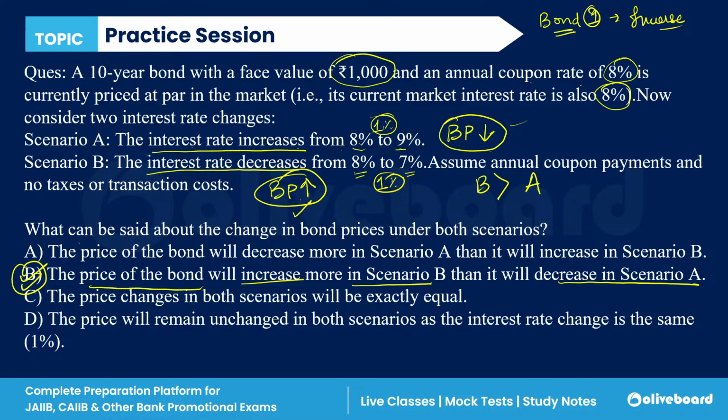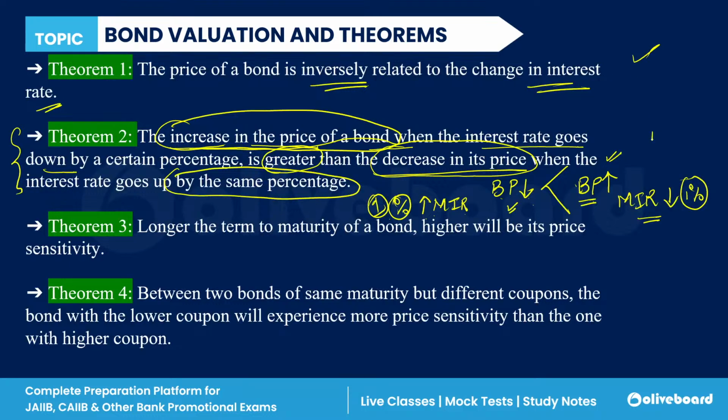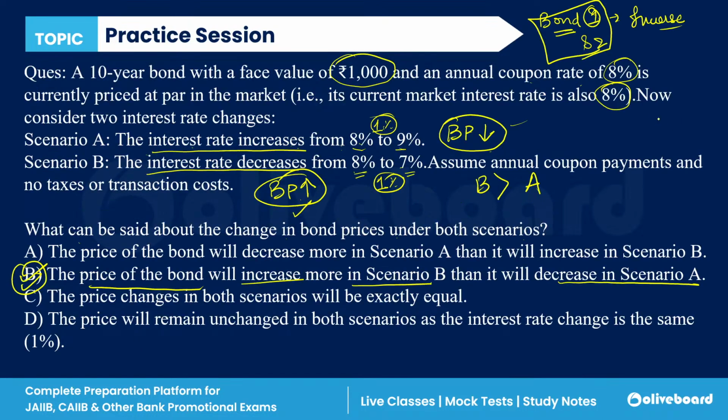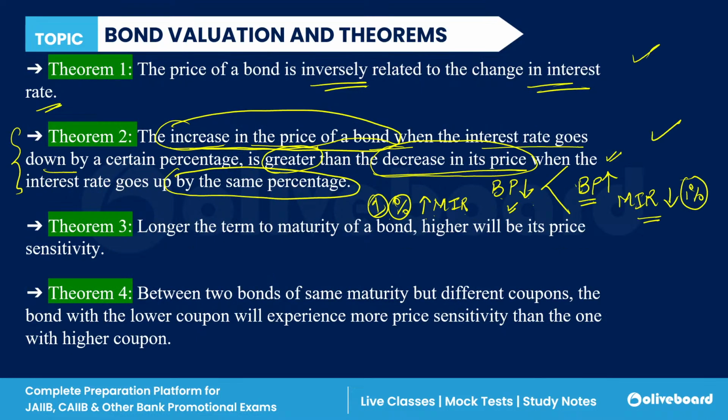So, which two bond theorems are used here? Theorem first and theorem second. These two bond theorems are used here, and by using them we have answered this question. Clear, everyone? Okay, can we move to the next question?